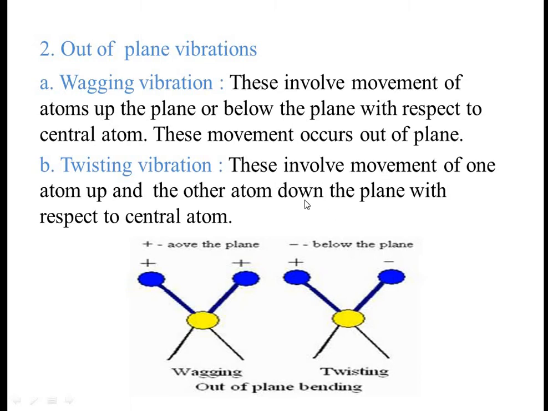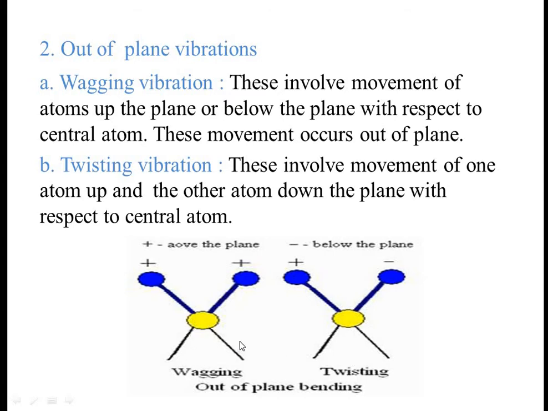These involve movement of one atom up and the other atom down the plane with respect to central atom. So here one atom is moving up, another atom is moving down. This is called as twisting vibration. So there are two types of vibrations which we observe out of the plane. One is twisting, another is wagging vibration.